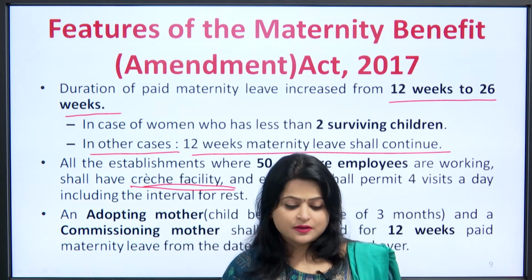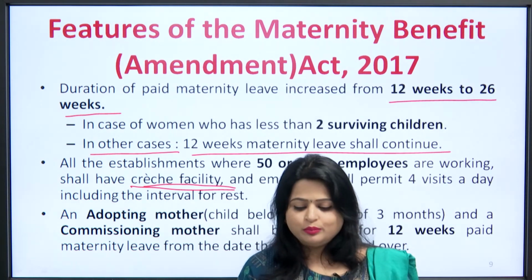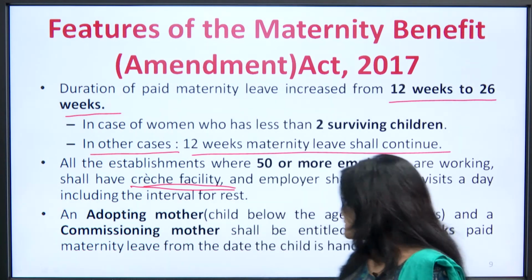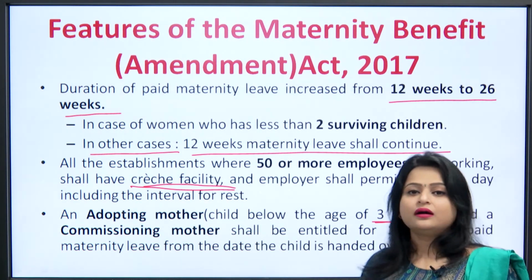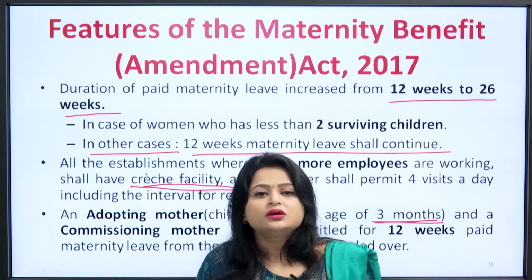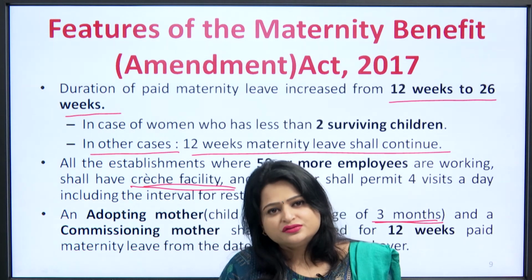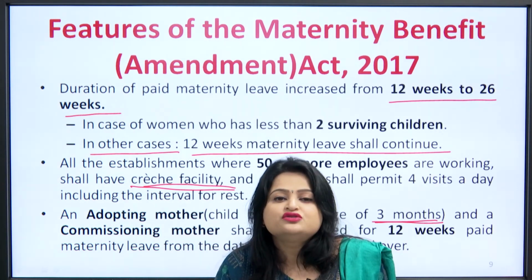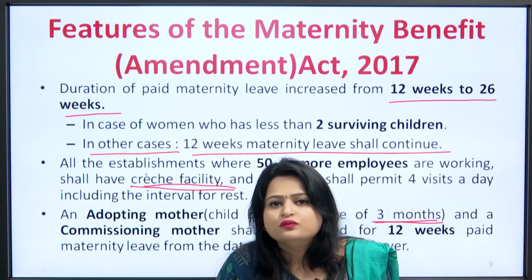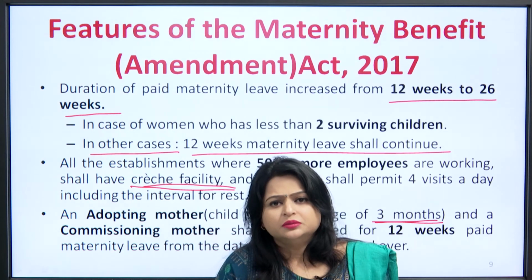It says an adopting mother who adopted a child below the age of 3 months, and a commissioning mother. A commissioning mother is a biological mother. Basically she uses her eggs for the embryo, but she doesn't carry it in her own womb. The embryo is implanted in another woman, right?